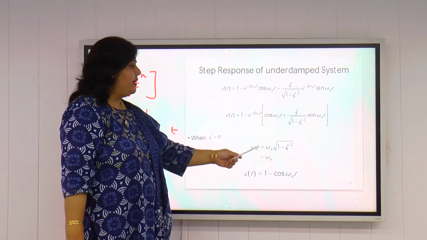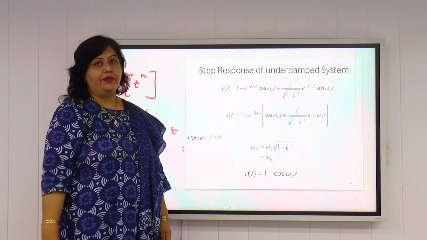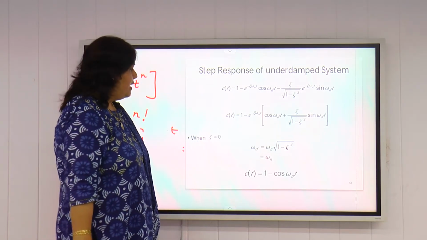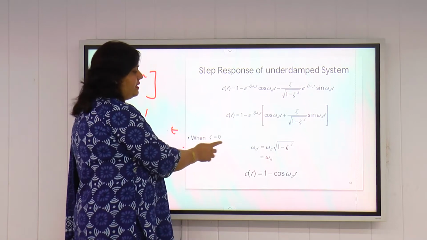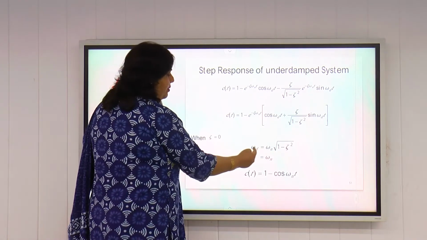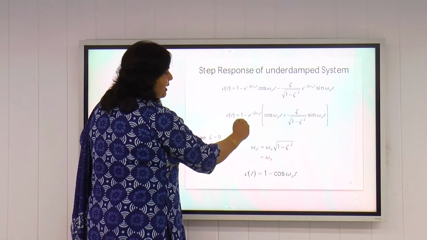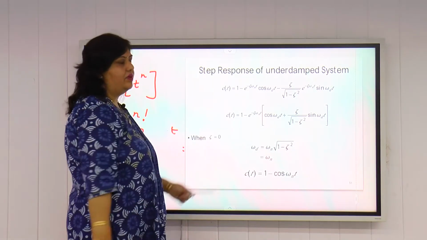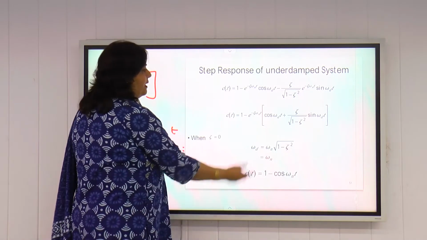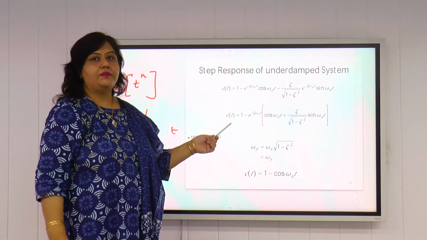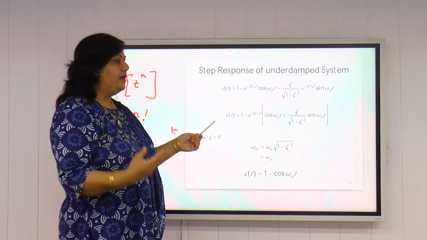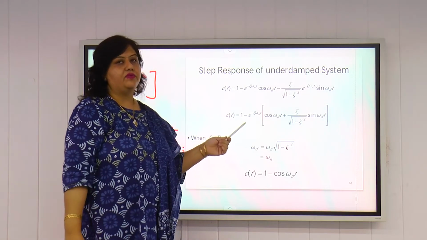So omega d, we have to remember this, omega d is equal to omega n root of 1 minus zeta square. For the undamped case, when zeta is equal to 0, omega d is equal to omega n, and Ct will be equal to 1 minus cos omega nt if we put the value of zeta 0 in this expression. So we can put the value of zeta in this expression as zeta equal to 0, zeta equal to 1, and we can find the time response for different cases.